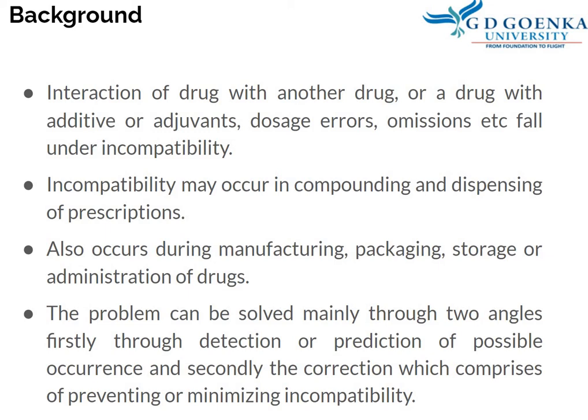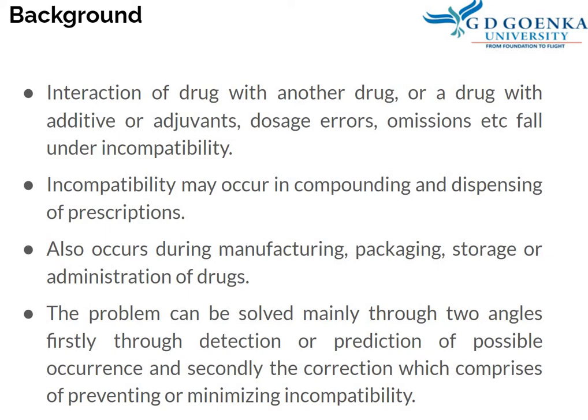The incompatibility in pharmaceutical formulations, while manufacturing, dispensing, or patient use, can be solved in various ways. In case of formulations, it can be solved mainly through two angles.